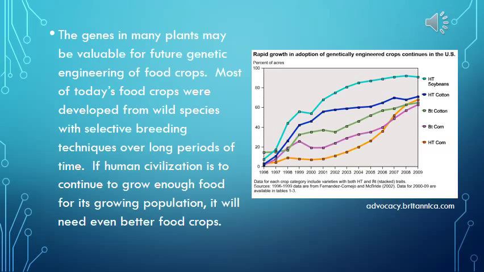The genes in many plants may be valuable for future genetic engineering of food crops. Most of today's food crops were developed from wild species with selective breeding techniques over long periods of time. If human civilization is to continue to grow enough food for its growing population, it will need even better food crops. This graph shows the rapid growth in adoption of genetically engineered crops in the U.S.